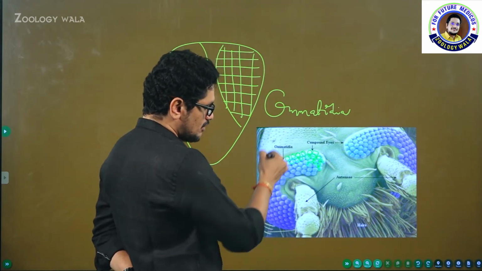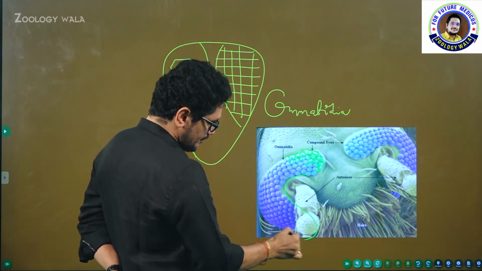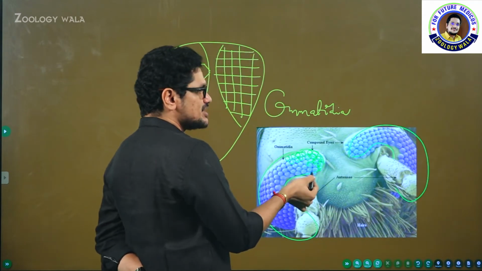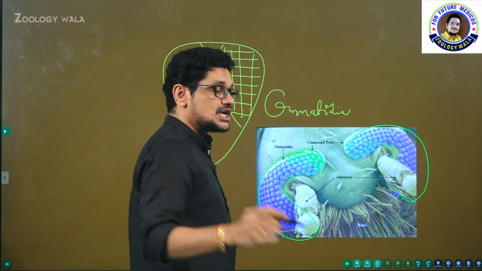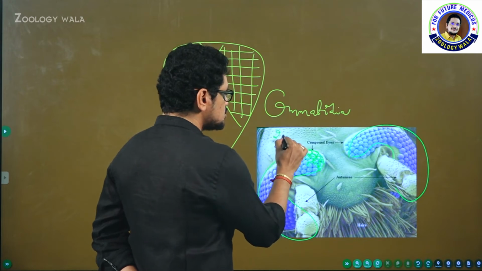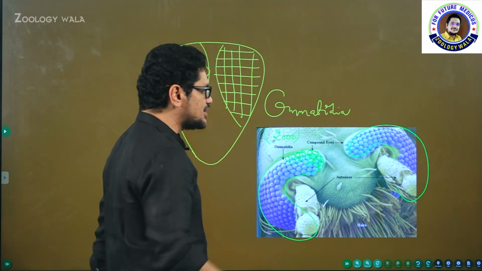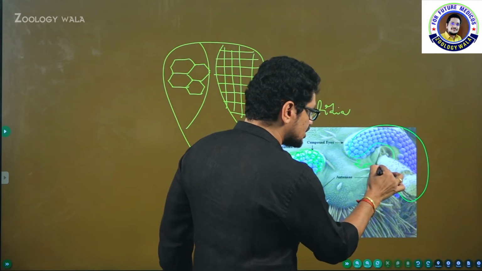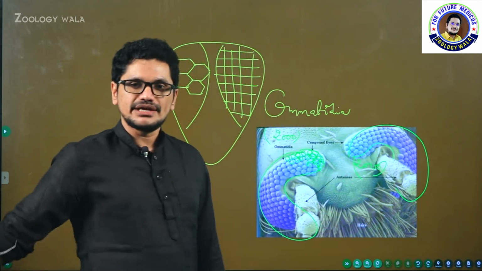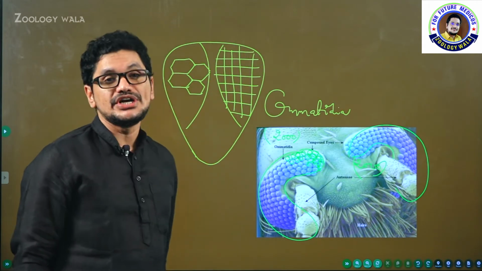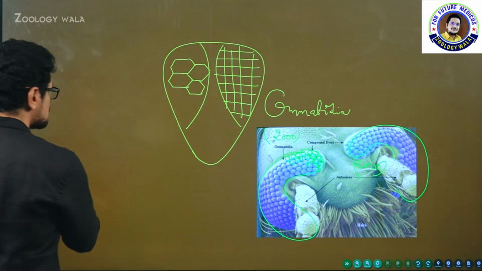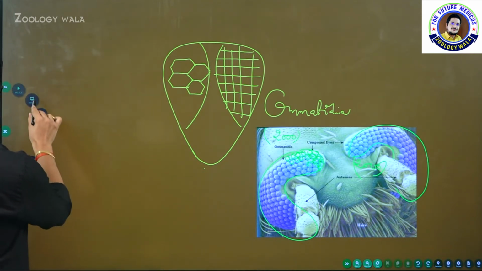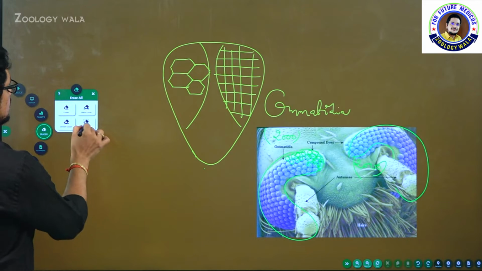See this one, this is one compound eye, and here this one is another compound eye. How many ommatidia are going to encompass one eye? Nearly 2000 ommatidia form one compound eye here, and 2000 ommatidia form another compound eye here. So a total of 4000 ommatidia are present. See, I will show another image, just wait.